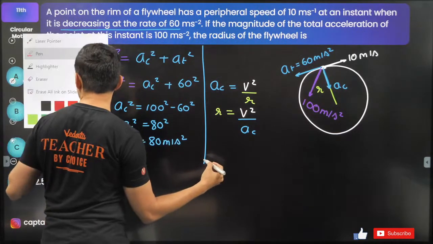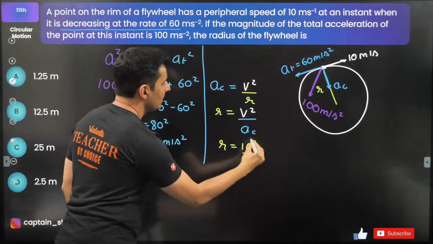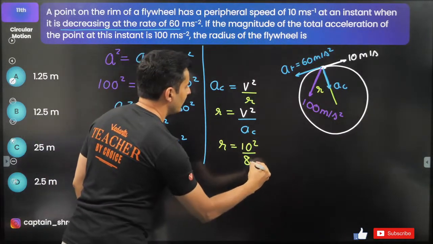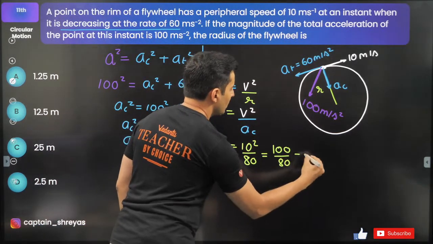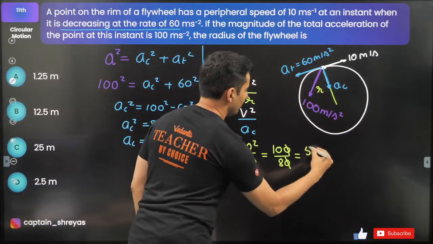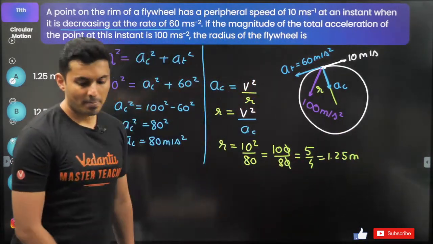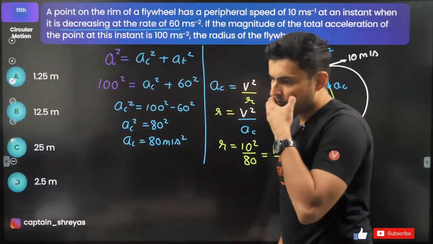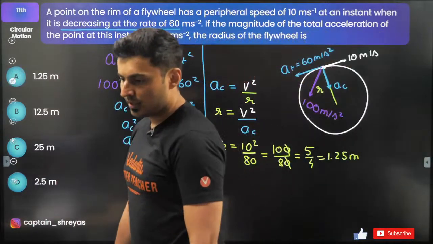Just substitute the values. v is 10, so 10 square divided by 80. So that is nothing but 100 by 80. 0 0 cancels, so that will become 5 by 4, which is 1.25 meters. See if this is clear. 1.25 meters, yes it is.